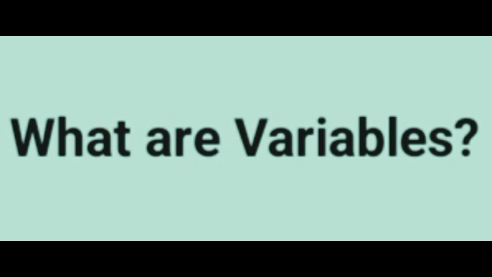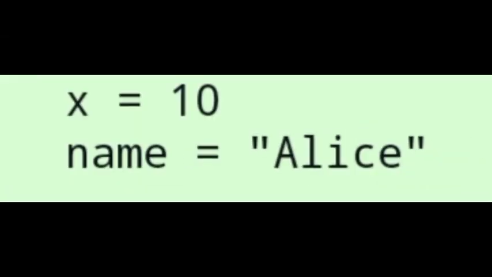In Python, you can create a variable by giving it a name and assigning a value to it. For example, x = 10, name = "Alice". Here, x stores the number 10 and name stores the text Alice.